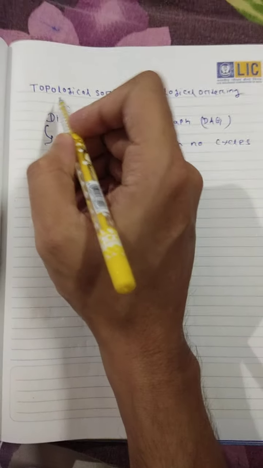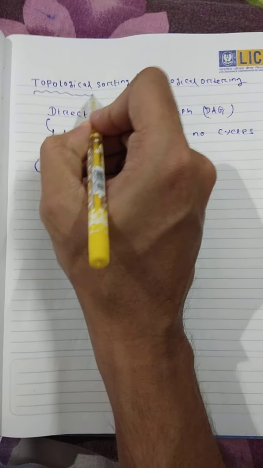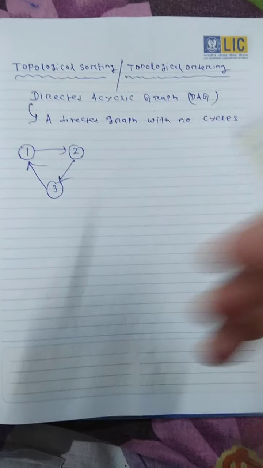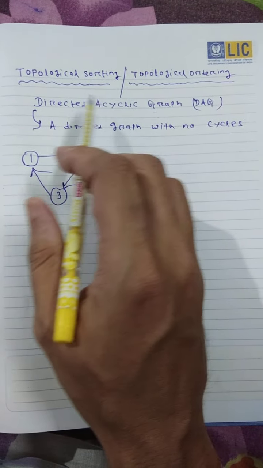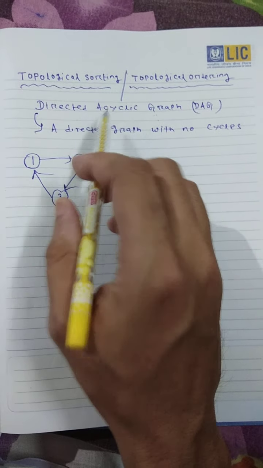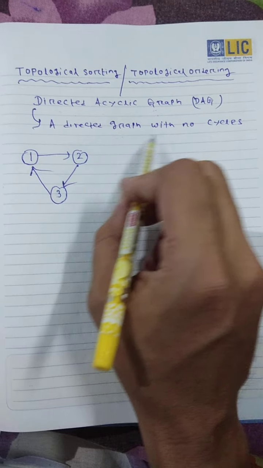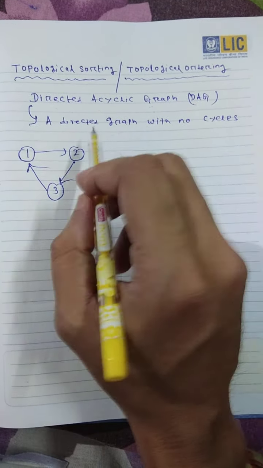Let's discuss a topic called topological sorting or topological ordering. So what is topological sorting? Basically, topological sorting is applied to a directed acyclic graph, or DAG. A DAG is nothing but a directed graph with no cycle.